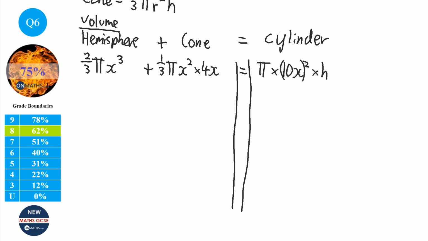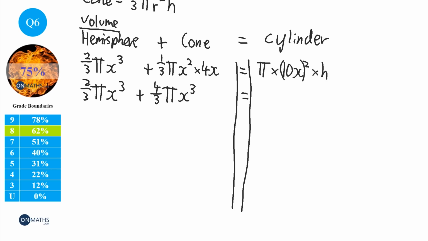I'll put my lines down. Okay, so what have we got? Let's sort out the timeses first, and let's tidy this up. So that hasn't got any timeses in it. This we're timesing by 4, so it's going to be 4/3 pi, and I'm timesing it by x, so that's going to be x cubed. This one, I'm doing the 10x squared, so I need to square the 10 and the x, so it's going to be 100. And let's do the pi next, pi, and it's going to be x squared h.